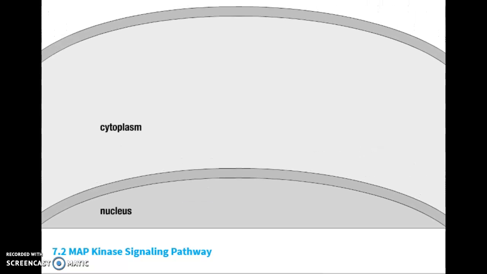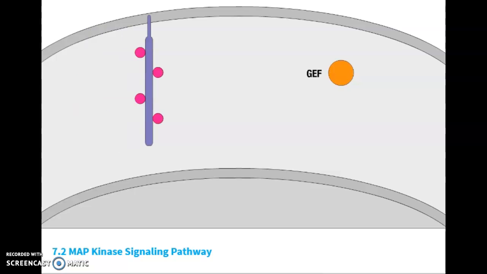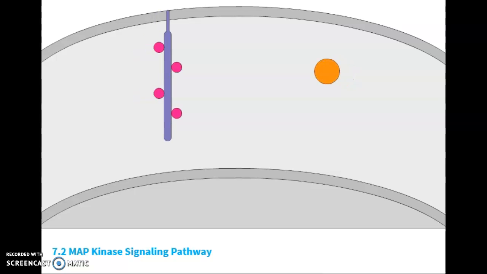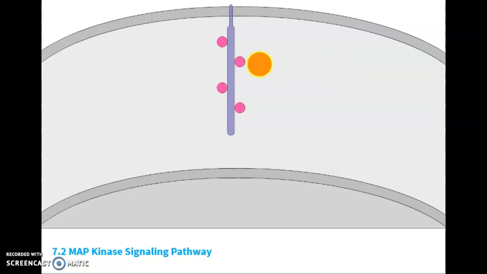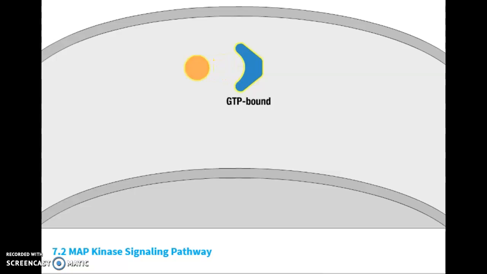Each MAP kinase pathway starts with the activation of a guanine nucleotide exchange factor, or GEF. In this example, we show the activation of a GEF by the T-cell adapter protein, LAT, which links the ligand binding to the T-cell receptor with MAP kinase pathways. GEF proteins activate small G proteins by exchanging GDP bound to the G protein for GTP. In the GTP bound state, the G protein is active and can activate other proteins.